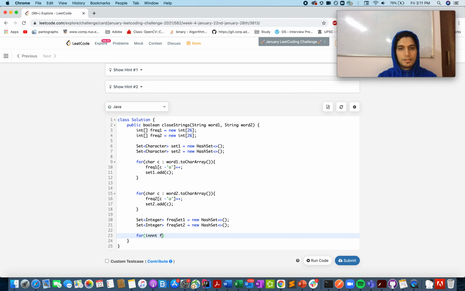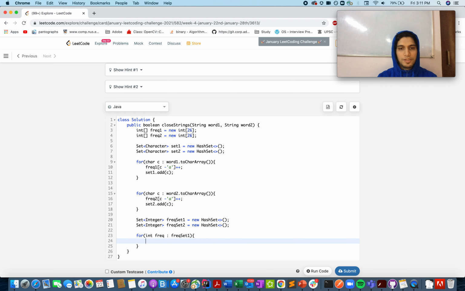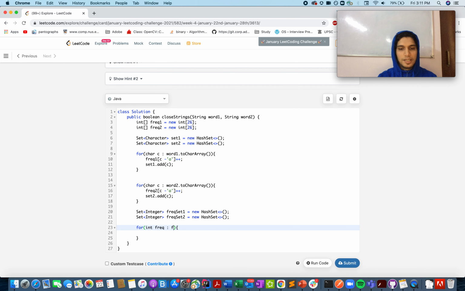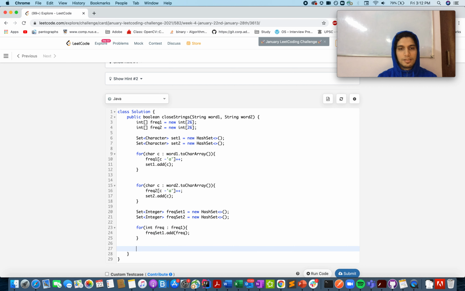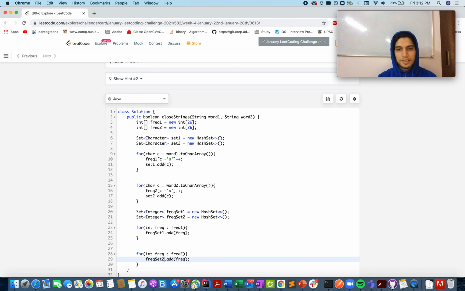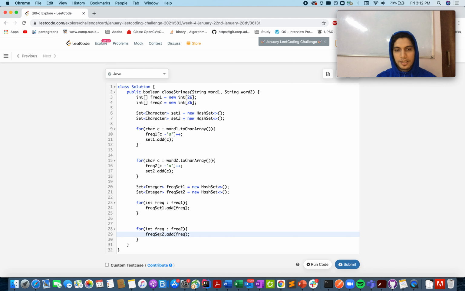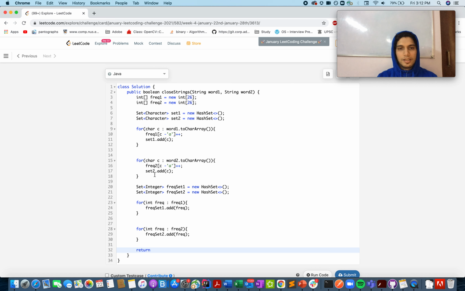So for integer freq present in the frequency array, frequency set 1 dot add freq. Similar kind of a thing for frequency array 2. So I have created a set in which all the frequencies are listed for frequency 2, similarly for frequency 1, and let's just compare the two sets.